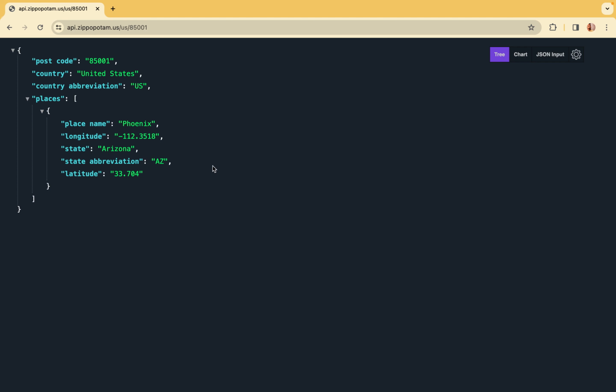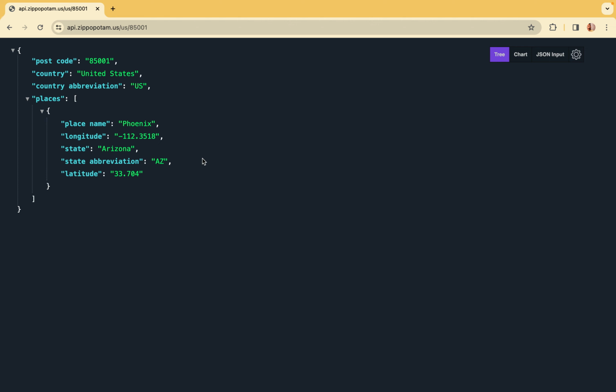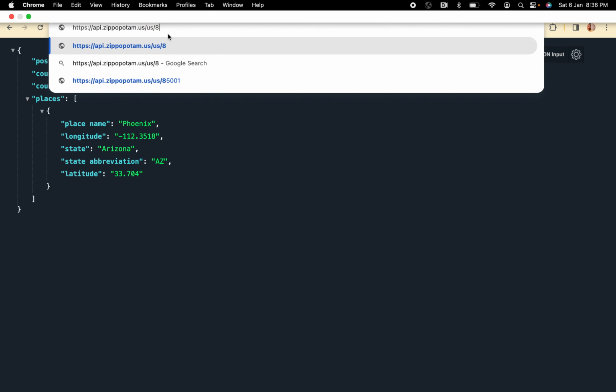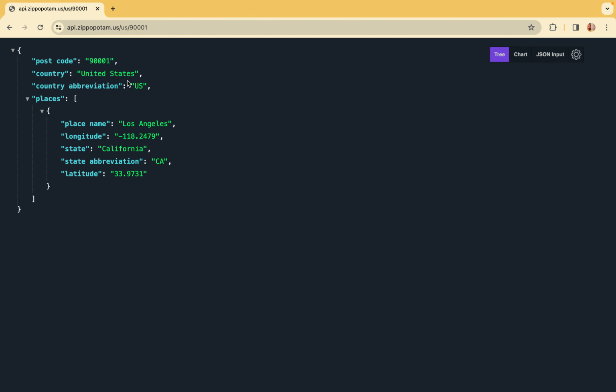Now we are going to see this API in a mobile. So here we have provided a URL and this is a pin code. If we provide a different pin code, based on that we will receive this data. The format I have listed here is JSON, which is lightweight, easy to understand and often used between servers and web applications. If I provide a different pin code here, you can see that the data has changed.